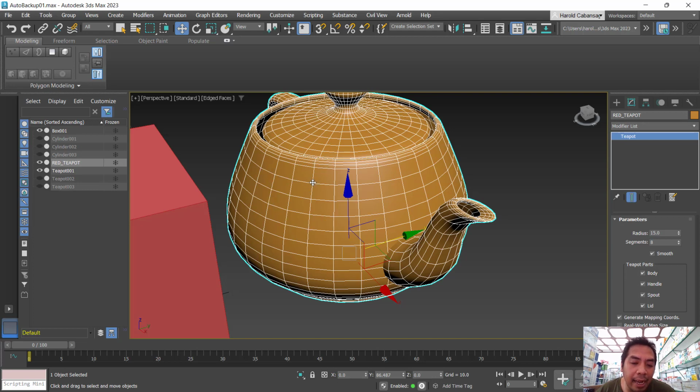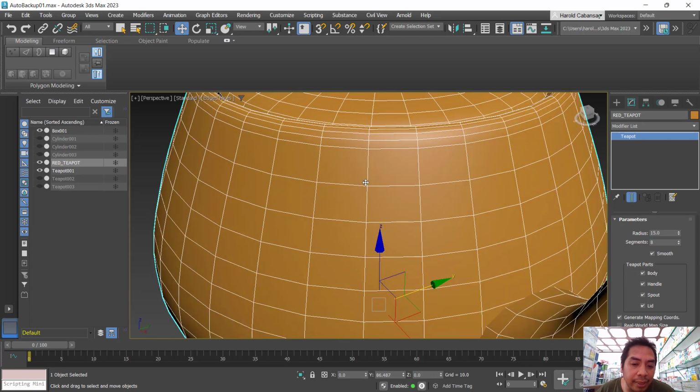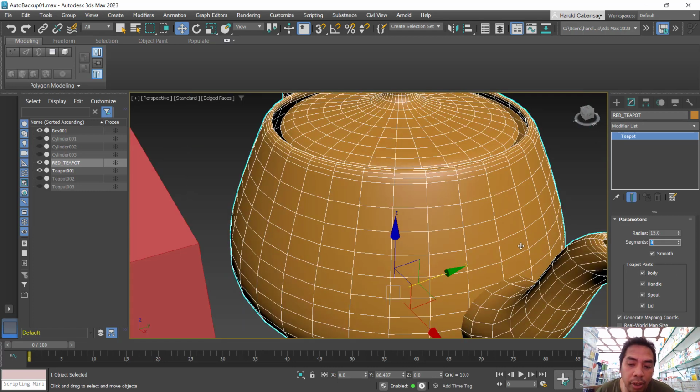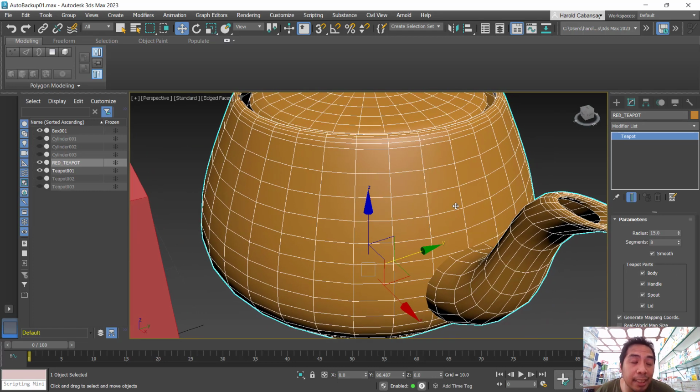The segments are actually the lines or the intersections of lines, and at every line intersection, of course, vertices are also present, which is a sign that they are merging at that point. So the segments are also the resolution of the object, the smoothness or the roughness, the low polyness or the high polyness of the object.